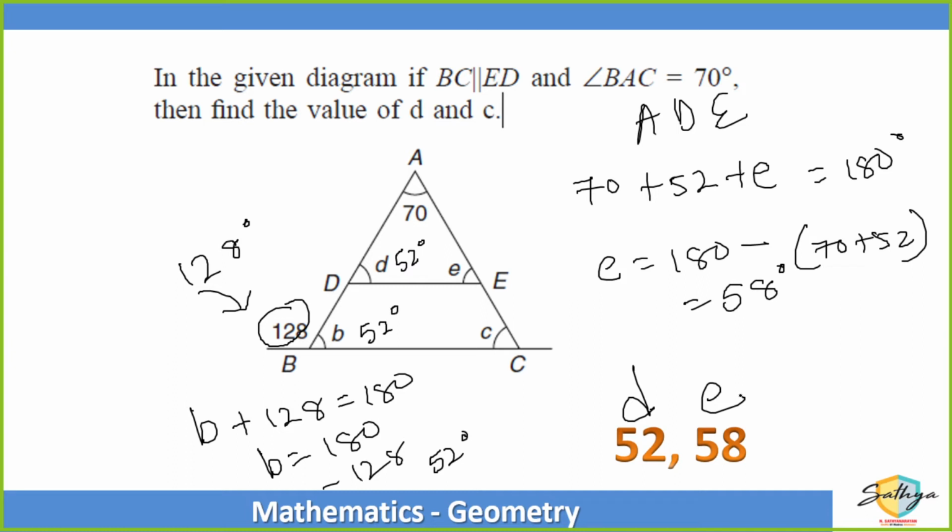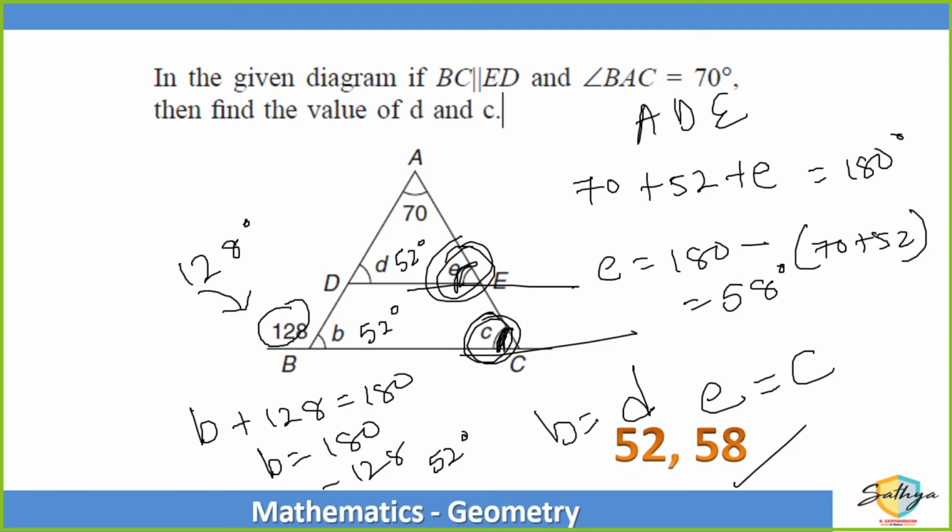We have to find the value of angle C. तो बेटा angle E and angle C is the same. So C is also 58 degrees, because of the transversal and parallel line concept. काव्या, did you get that? E and C, both of them will be the same, na? Because DE and BC are parallel. So this and this angle will be exactly the same. So whether you call it C or E, both of them will be 58. Just like B and D, both are 52.